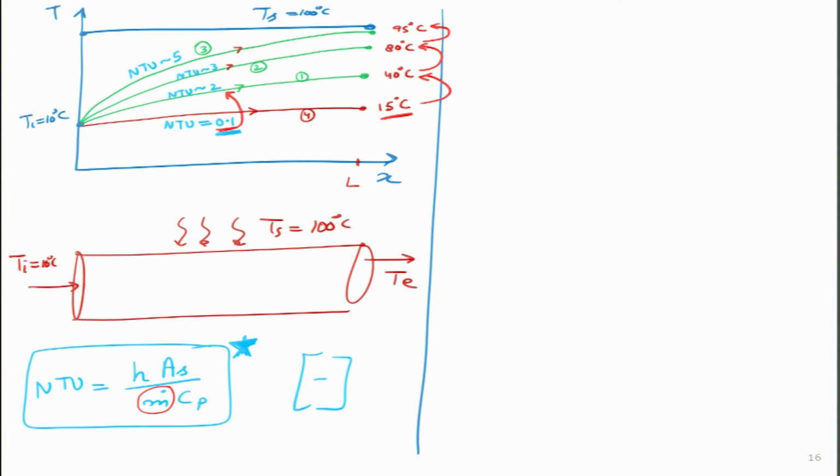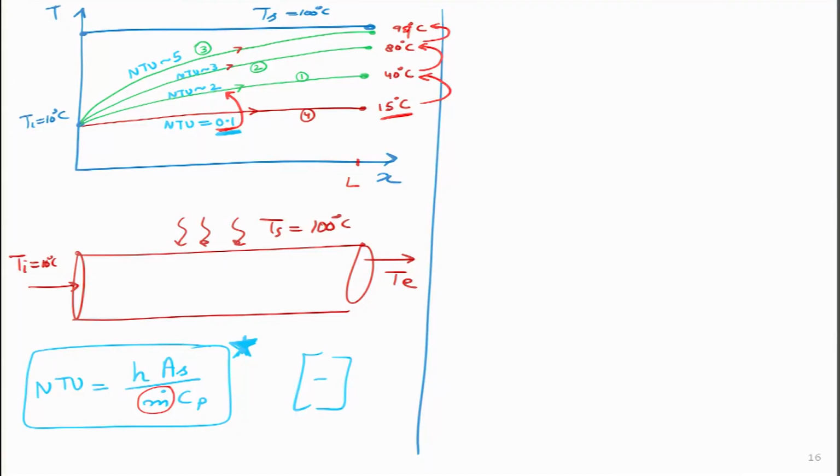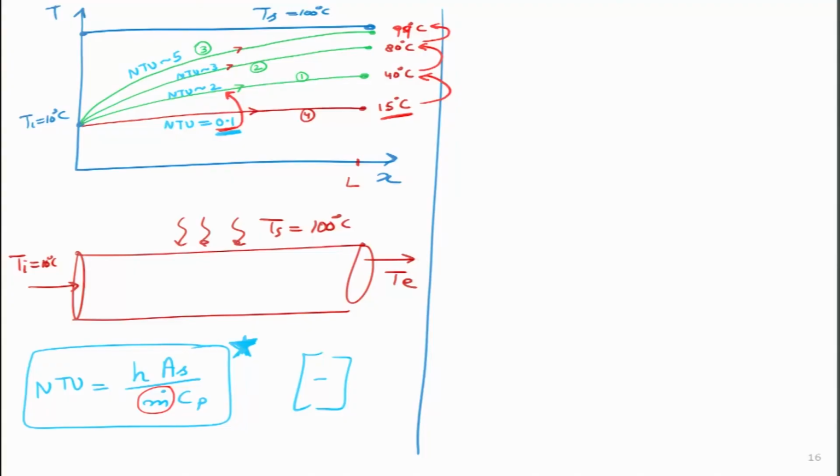So, usually in engineering practice, we do not target more than NTU 5 or 10, because after that the rise in temperature is very, very small. Maybe for NTU 5 we will already get like 99 degrees. Then if you make it NTU 6 or 7, it will just increase by a slight amount, like 99.5 or 99.6. So, that amount is not very large. So, this is the significance of NTU.